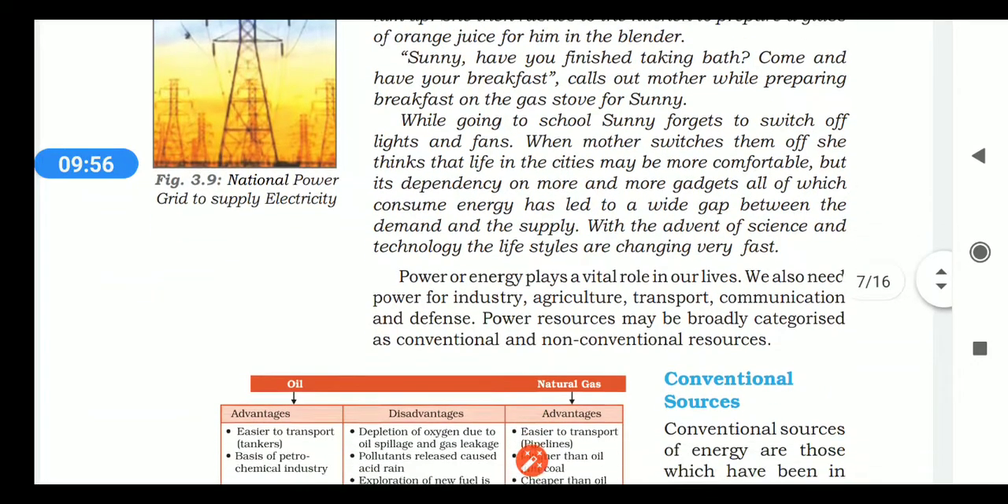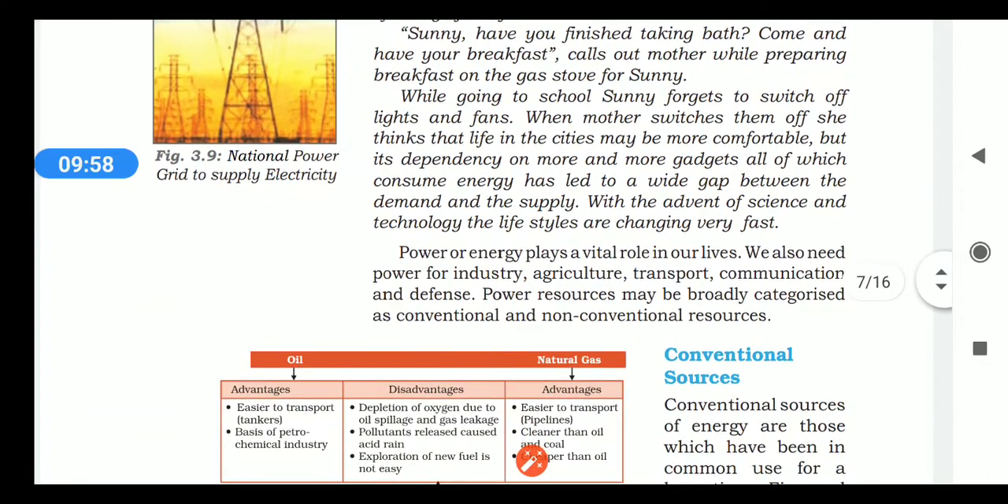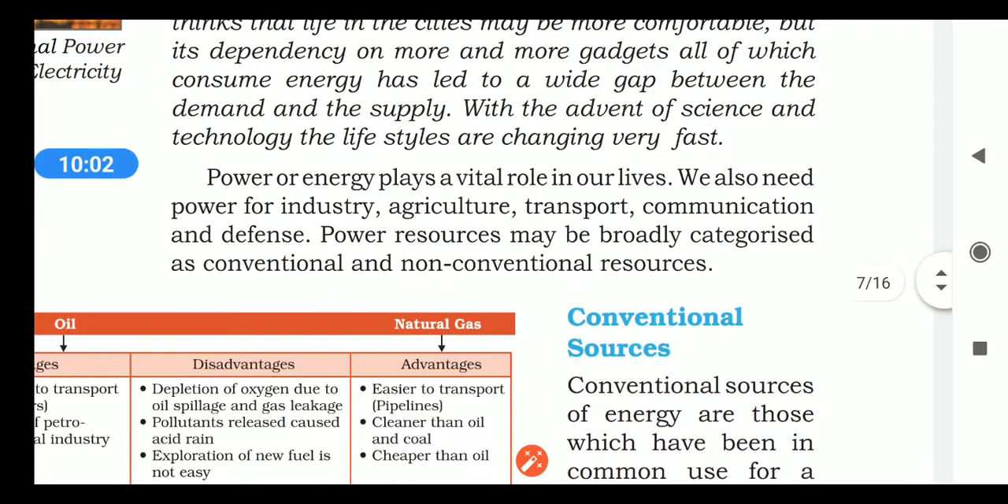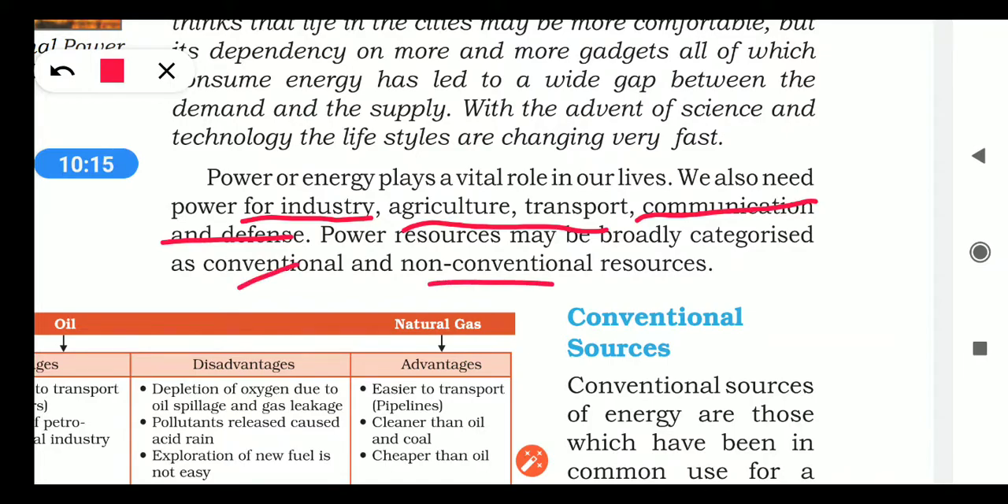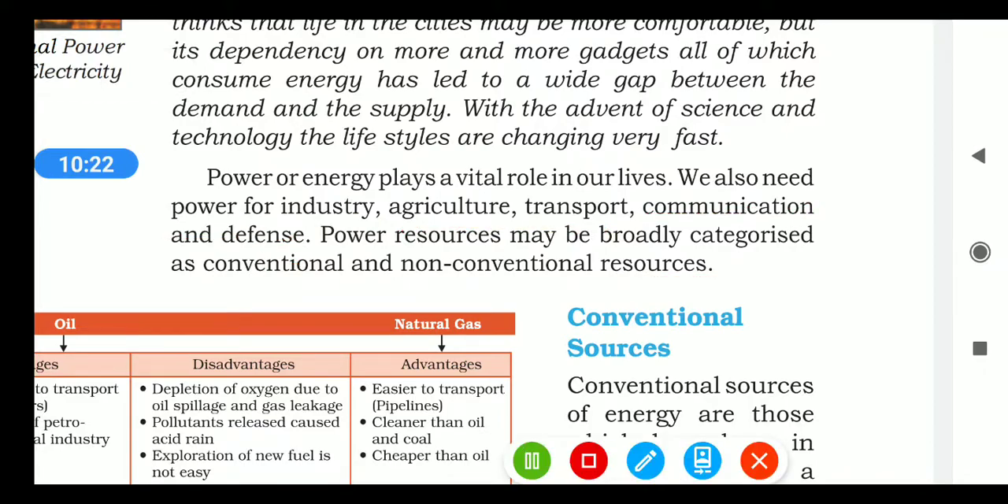Yes, power or energy plays a vital role in our lives. We also need power for industry, agriculture, transport, communication, and defense. Power resources may be broadly categorized as conventional and non-conventional resources. Now, children, let us see some of the advantages and disadvantages of some important conventional energy resources.